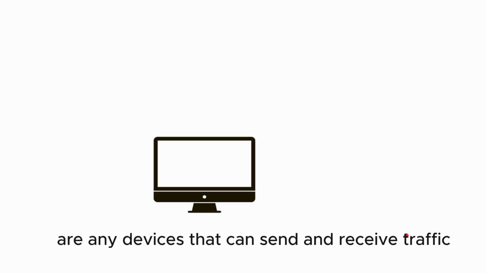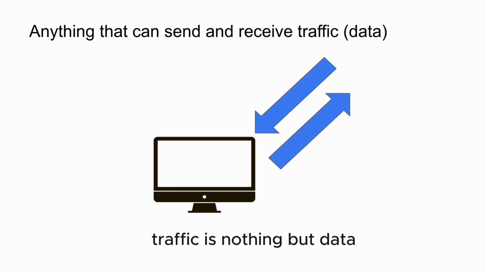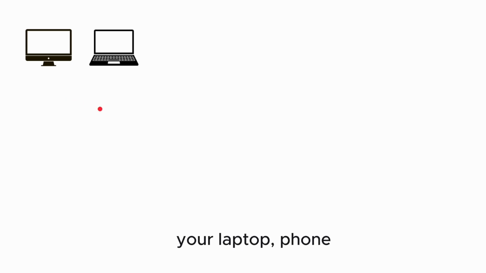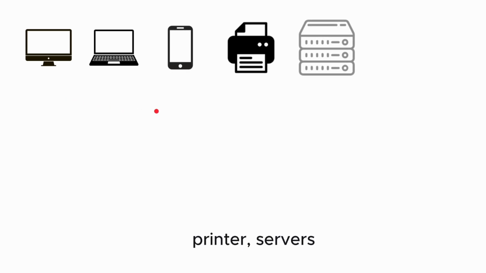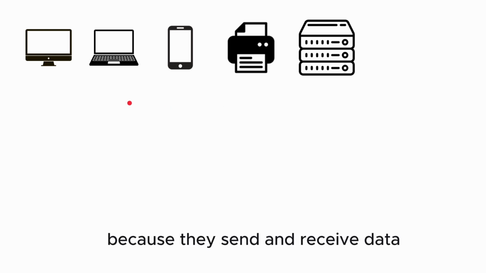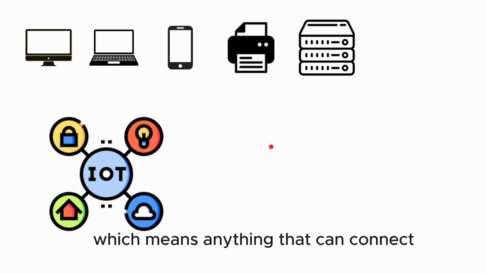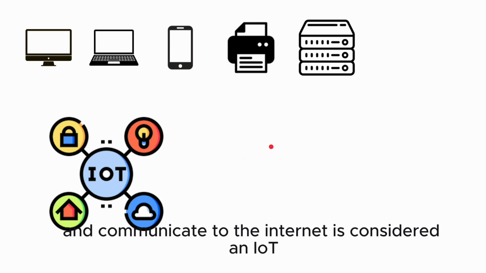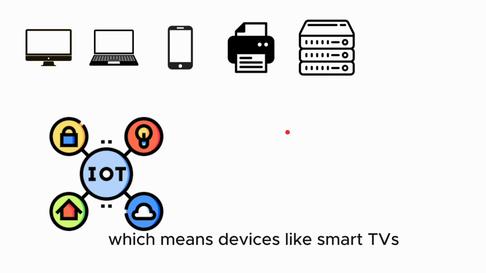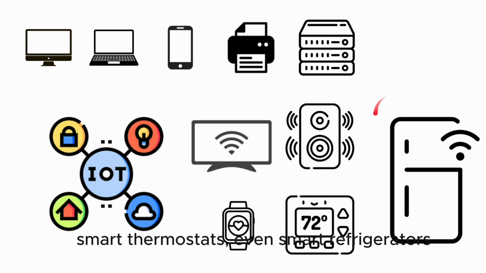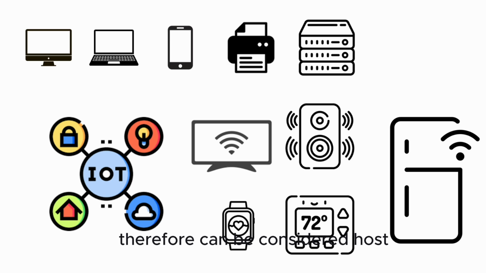Hosts are any device that can send and receive traffic. Traffic is nothing but data. For example, your computer is a host, your laptop, phone, printer, servers, all these are considered hosts because they send and receive data. We also live in the Internet of Things age, which means anything that can connect and communicate through the Internet is considered an IoT device, which means devices like smart TVs, smart speakers, smart watches, smart thermostats, even smart refrigerators. All of these are sending and receiving data, therefore can be considered hosts.